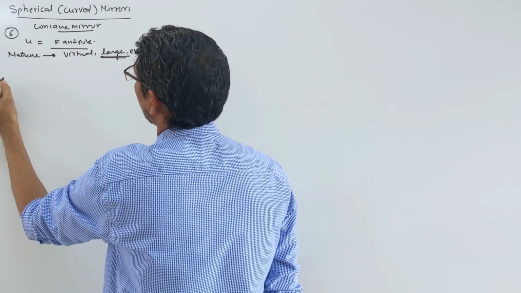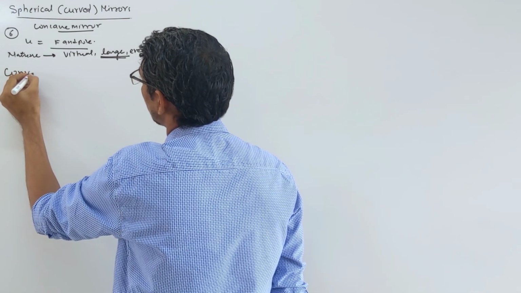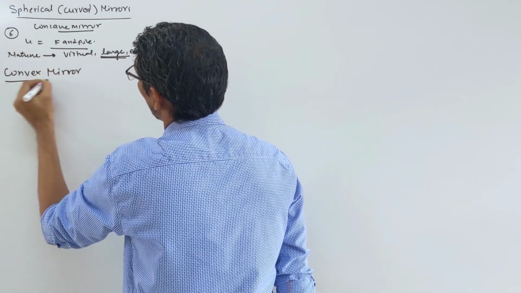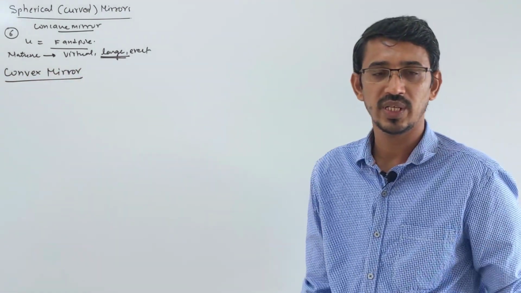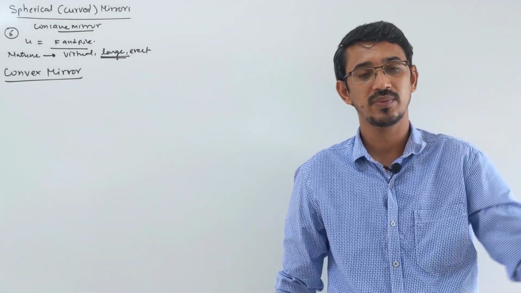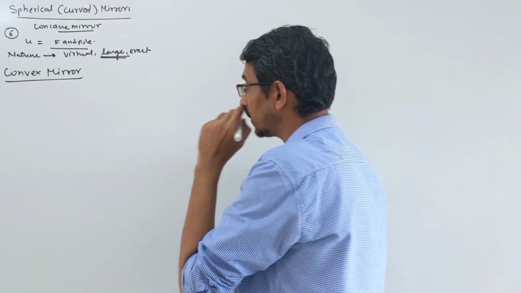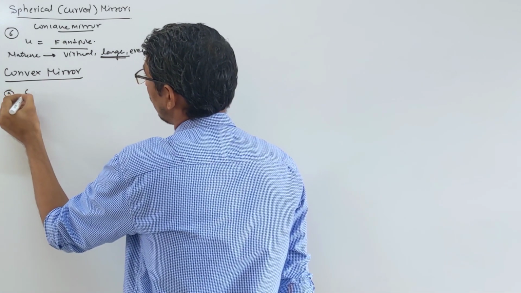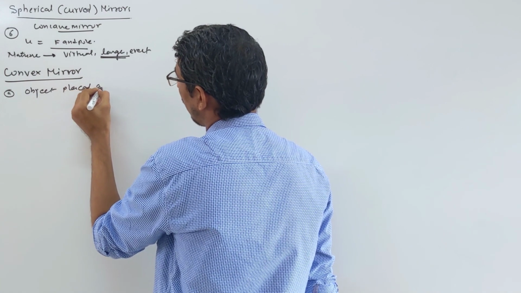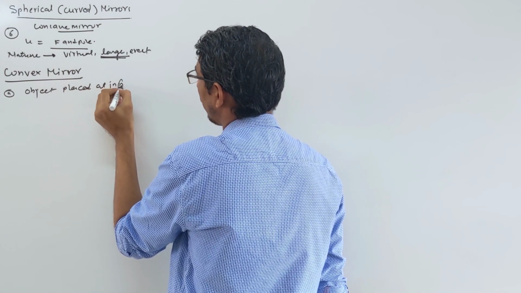So now look here. We are talking about image by your convex mirror. Convex mirror always makes a virtual image only. So there are just two simple cases we always have. Either the object is placed very far or placed very close. Okay. So case 1, object placed at infinite distance, right?